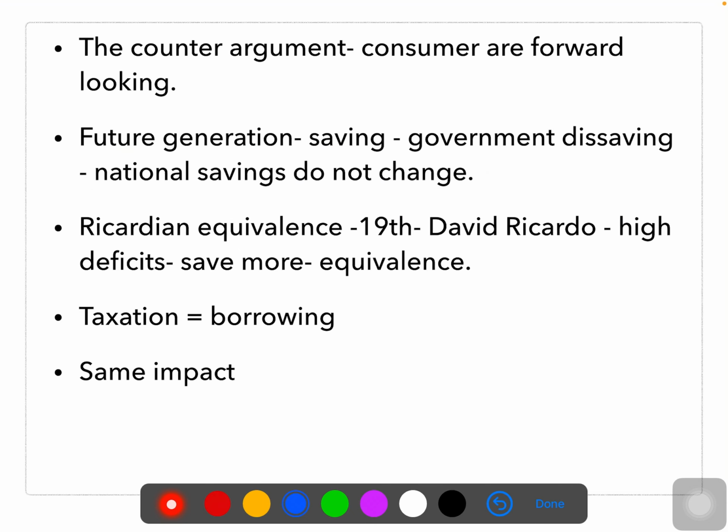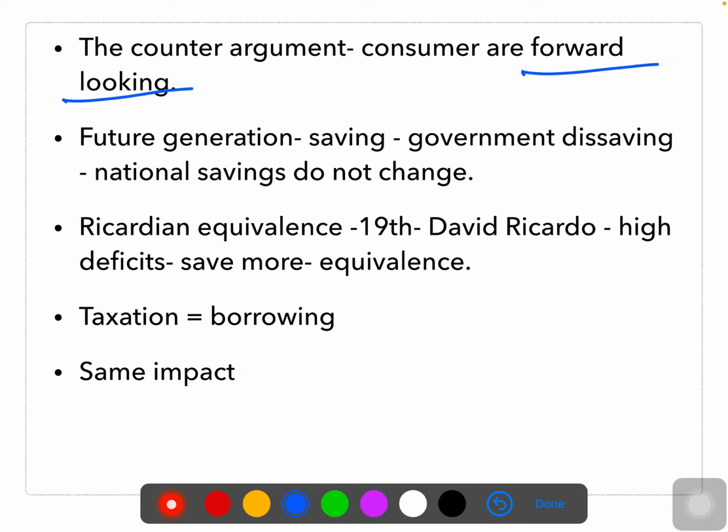The counter argument says that consumers are forward looking. We always said that they don't think at all about the future, but that is not always true. They always think about the future and will base their spending not only on their current income but also on their expected future income. So they will understand that borrowing today means higher taxes in the future. If they borrow today, the future generation is going to pay more and more taxes.